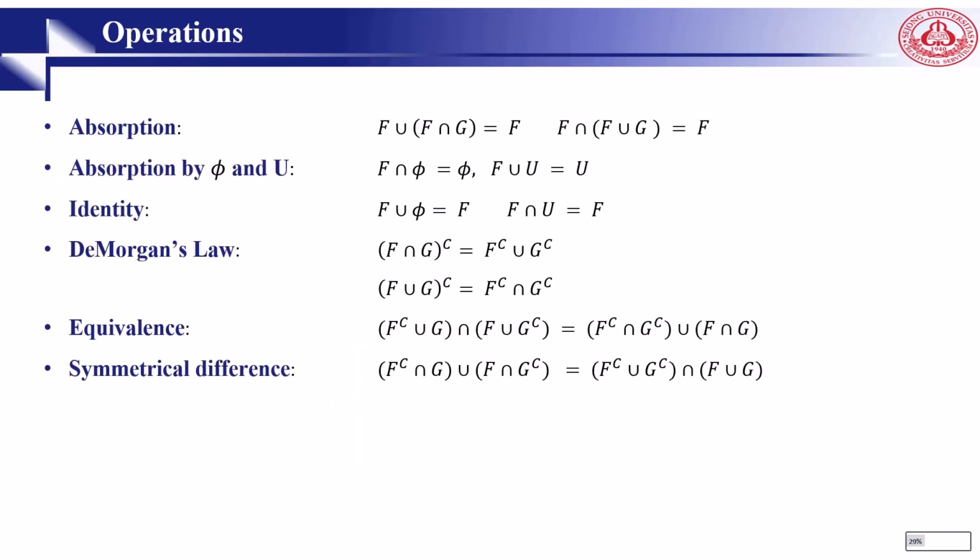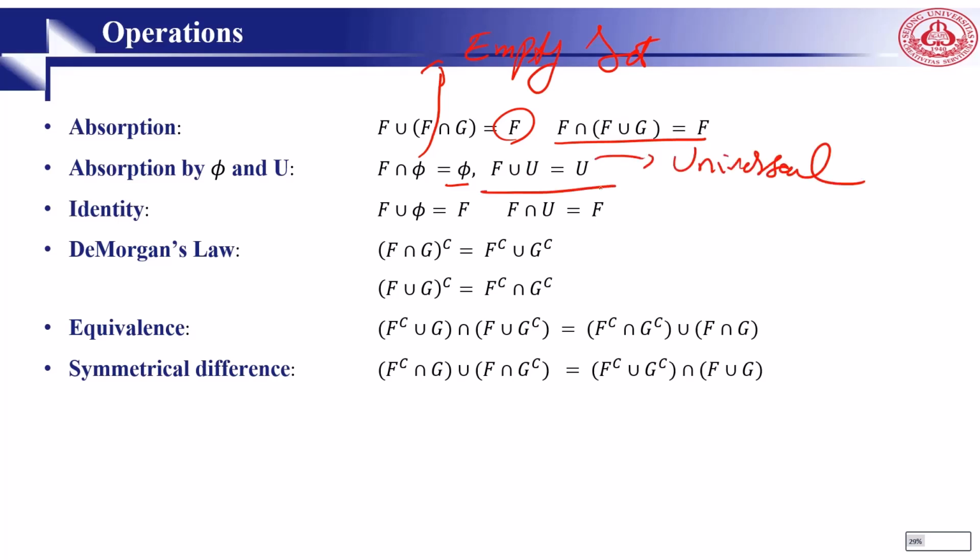Here are some other properties. F union F intersection G is F. The same thing on this side. F intersection phi is empty. F union U is the universal set U. F union phi is F, F intersection U is F.